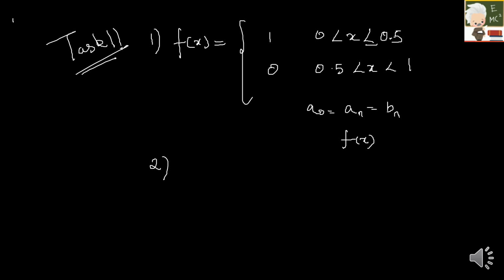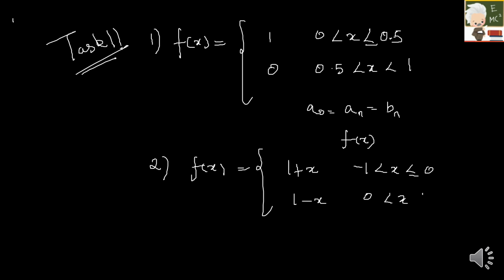And the second question is f of x is equal to 1 plus x between the region minus 1 less than x less than or equal to 0, and 1 minus x for the region 0 less than x less than or equal to 1. So this is your second task. Again, you have to find your a0, an, bn values and finally your Fourier series. Here the integration is quite easy, but here you have 1 plus x, so be careful while doing the integration. Again, it is really easy.